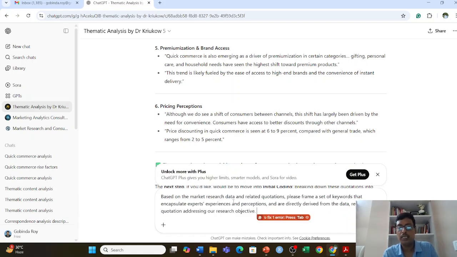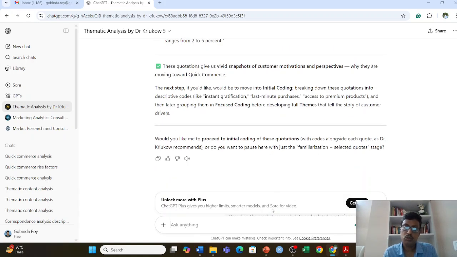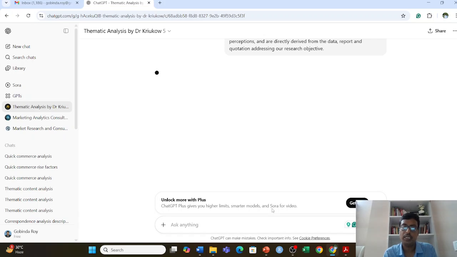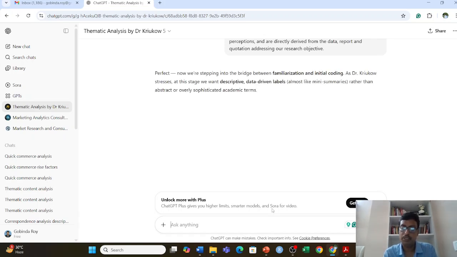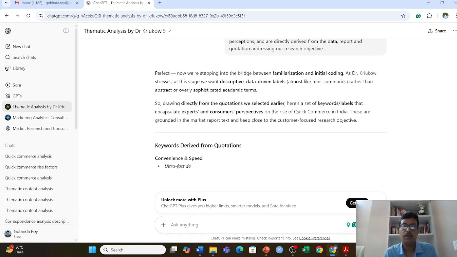So here, based on the market research data and related quotation, because I already got the 6 into 2, almost 12 to 15 quotation I have got, please frame a set of keywords that encapsulate expert experience, because these expert reviews come of the carnage and perception, they are directly derived from the data report and quotation addressing the research objective. Very important here, because every time I am telling whatever you will be telling, that should be based on the research objective. So once I press, then I should start getting at this stage the number of keywords. Now let us see what they are telling.